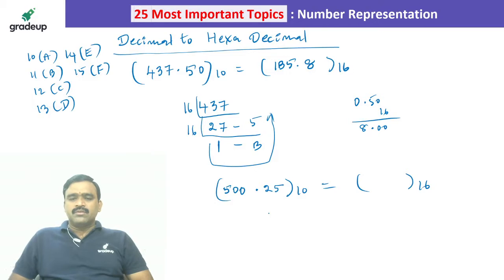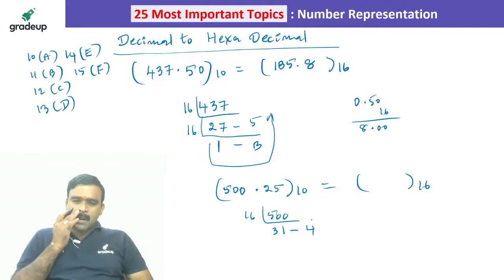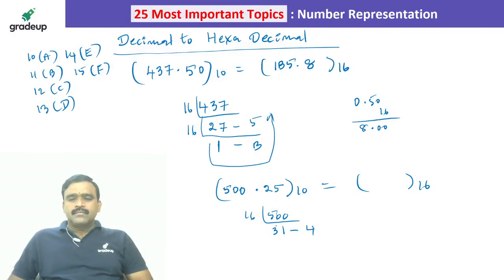So very quickly, how to do it? 500 divided by 16. So 4 is the remainder. Again 16 ones are 16, so what is the remainder? 15. 15 means F. So 1F4.